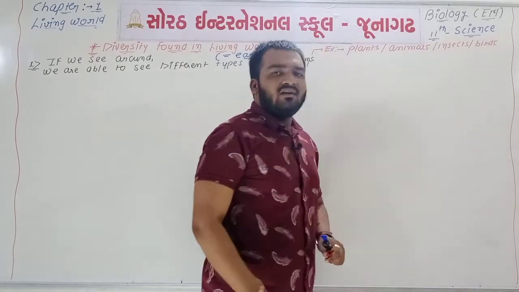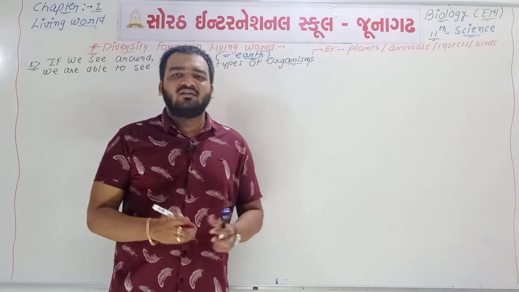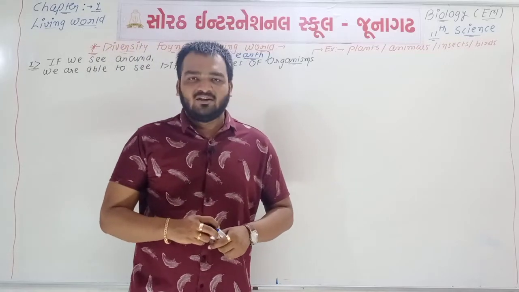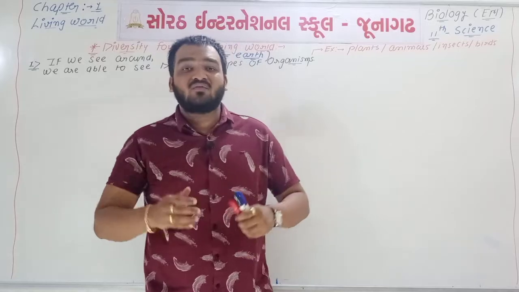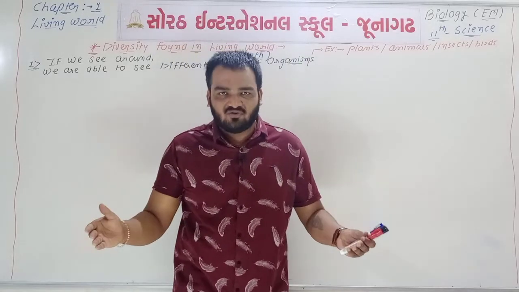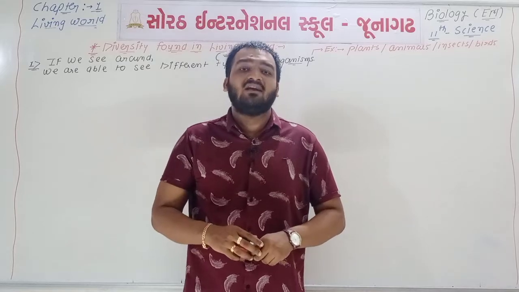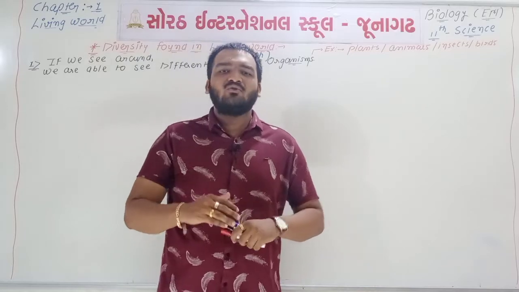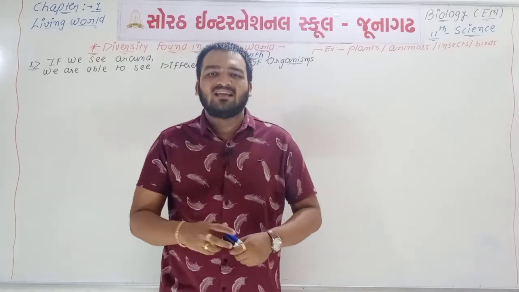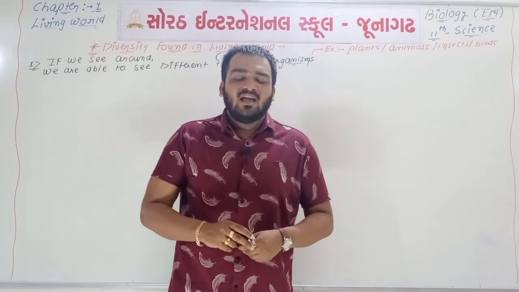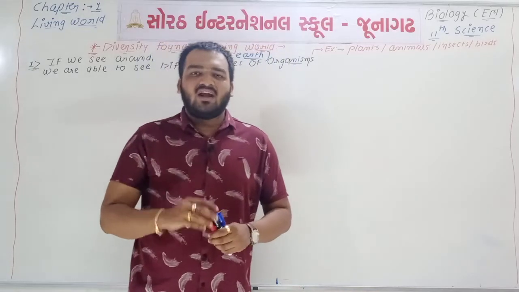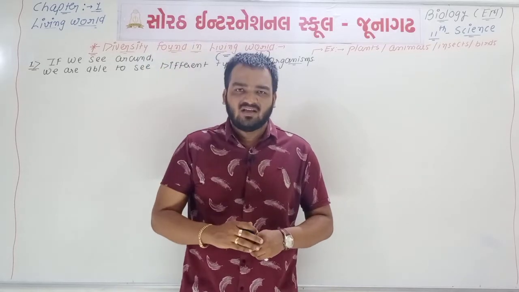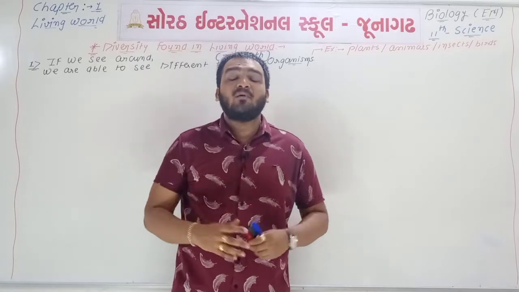So different types of plants, animals, birds and insects are there around us, depending upon your habitat. If you are inside water and swimming, then you can see different types of fishes or aquatic organisms. If you are sitting in a desert region, then you are able to see different types of desert animals like camels as well as desert plants. If you are standing in a dense forest region, then you are able to see different types of giant trees, and on each and every giant tree different types of birds are there.